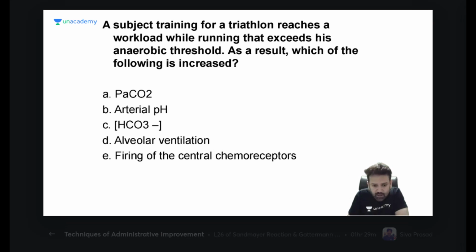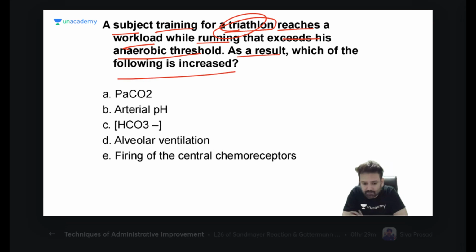A subject training for a triathlon, like a marathon, reaches a workload while running that exceeds his anaerobic threshold. As a result, which of the following is increased? This is a very basic question. If you are training yourself for a marathon, what will increase more? PaCO2, arterial pH, bicarbonate, or alveolar ventilation?